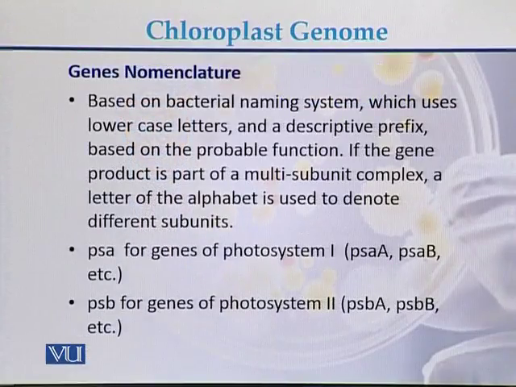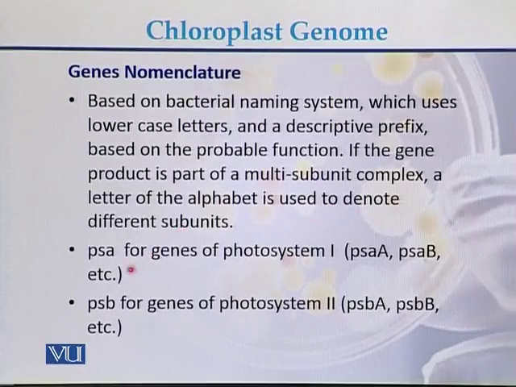There is a specific nomenclature used for the genes present on the chloroplast genome, based on the bacterial naming system, which uses lower case letters and a descriptive prefix based on the probable function. If the gene product is part of a multi-subunit complex, a letter of the alphabet is used to denote different subunits.